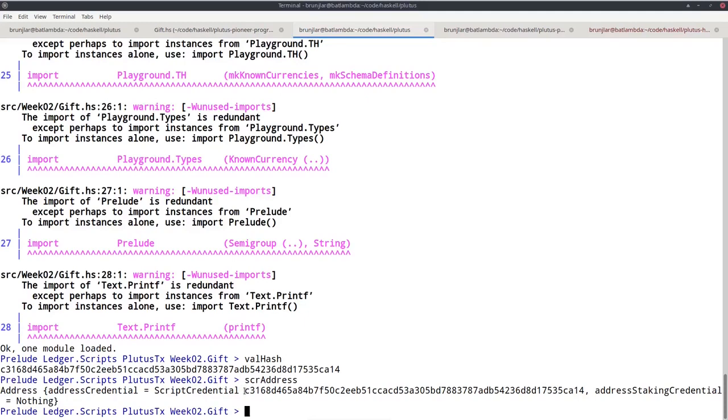So the so-called script credential is just this validator hash. And then there is other information in an address. We see there's something staking related. So an address can also always contain staking information so that it stakes to a given stake pool. But we see essentially the script address just consists of the hash of the validator.